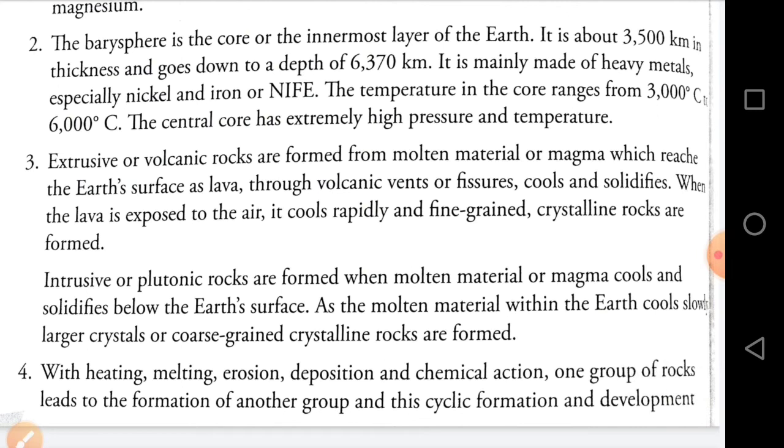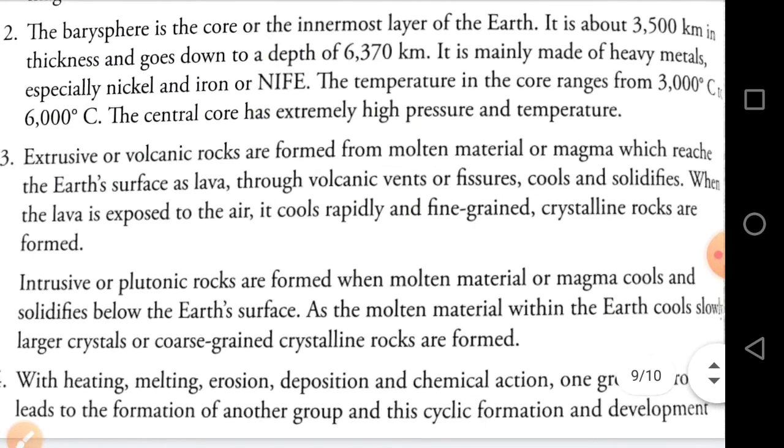Extrusive or volcanic rocks are formed from molten material or magma which reaches the earth's surface as lava through volcanic vents or fissures, cools and solidifies. When the lava is exposed to the air, it cools rapidly and fine-grained crystalline rocks are formed. ठीक है. And you can give the answer. Example about the basalt rock is made this way.